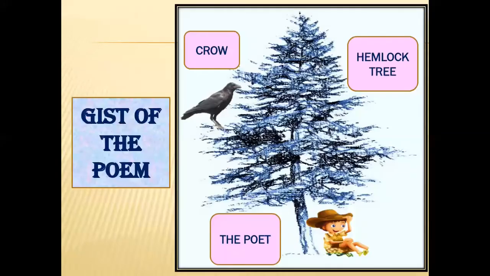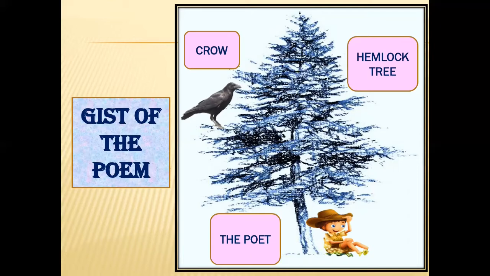So, now let me give you the gist of the poem. In this poem, the poet Robert Frost very beautifully explained that sometimes even negative things can change our mind and thinking. Here, crow and hemlock tree are two agents of nature which are known for their negative impact.